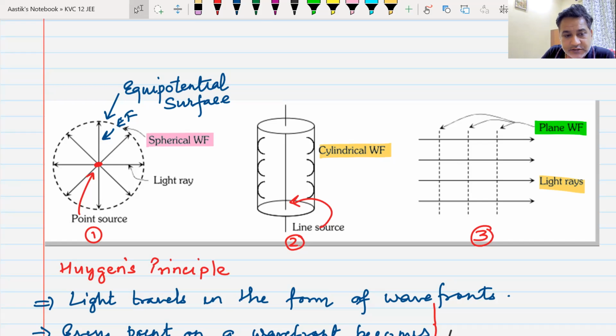That is all that we need to know in this particular thing of wavefront. I'll give you a minute to note this down. Have you noted this down? No, sir. Please note it down, beta. I'll give you a minute to note it down, then we will move ahead.